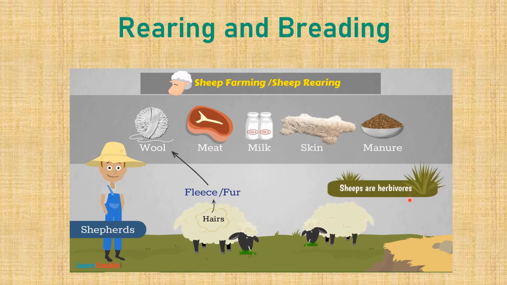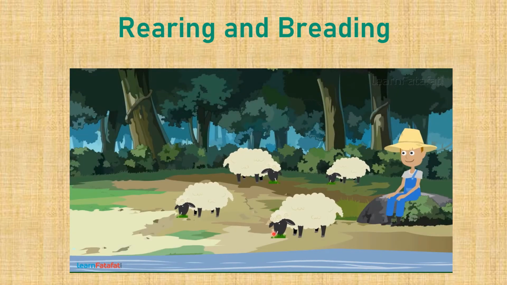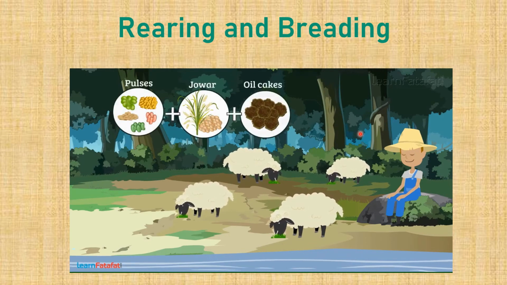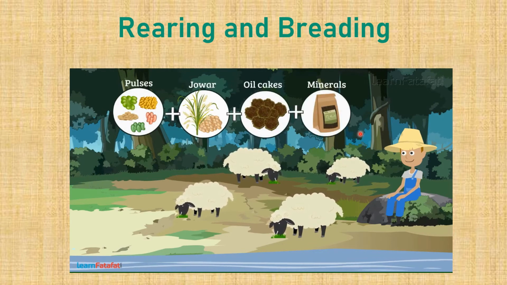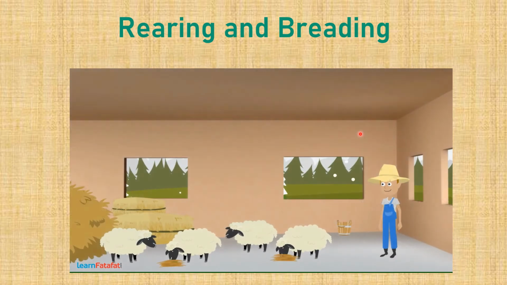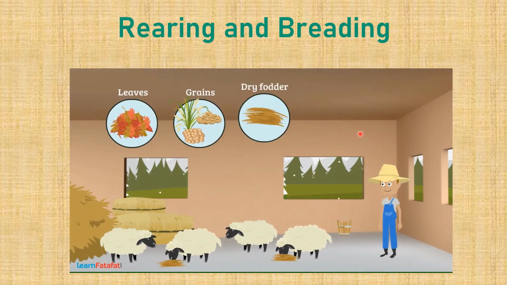Sheep are herbivorous. They feed on grass. Shepherds take their sheep for grazing. They also feed mixtures of pulses, jawar, oil cakes and minerals to sheep. When winter starts, sheep are kept inside the shelter. Here, shepherd give them leaves, grain and dry fodder to eat.